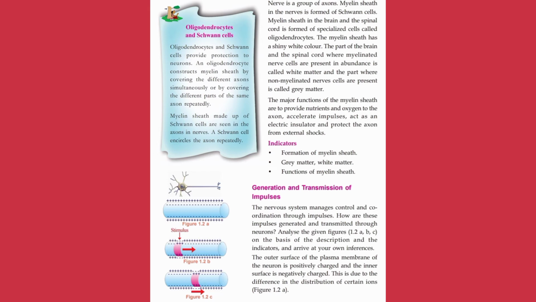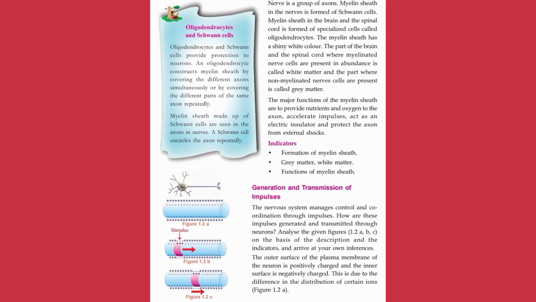In figure 1.2a, the outer surface is fully positively charged and the inner side is negatively charged. When a stimulus occurs, there will be a change in the ionic configuration. The positive and negative charges interchange and this stimulus will pass through the axon and reach the synaptic knob, or end of the nerve cell. It is a diagrammatic representation from which we can imagine how the impulses transfer from axon to axon or nerve to nerve.